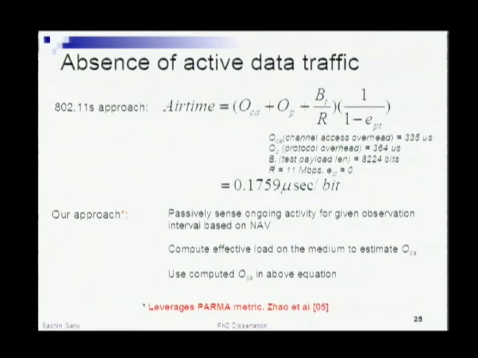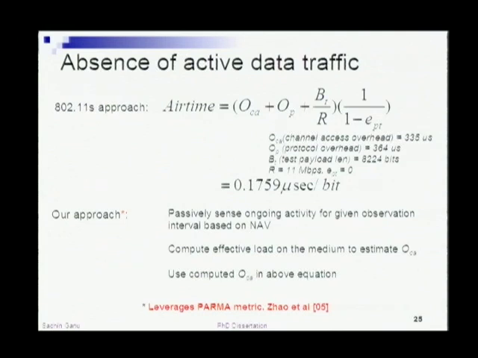The one question that arises is, if there is no data traffic, then how do you estimate in the absence? You need something to bootstrap the network when there is no data traffic. One of the approaches that the standard 802.11s mesh networking standard suggests is to use some constants. Those constants come out to some fixed value, 0.1759 microseconds per bit. But we argue in our approach that, instead of using those constants, you can do slightly better.